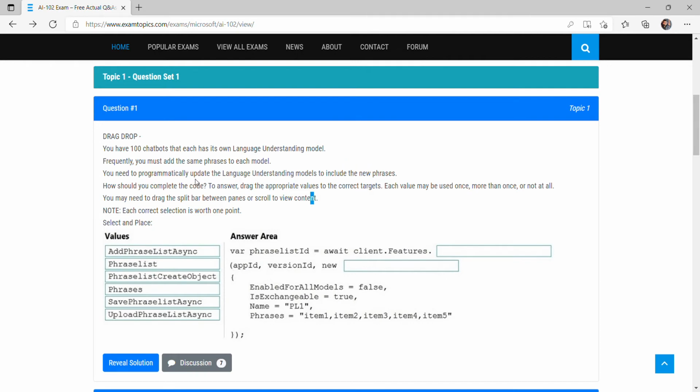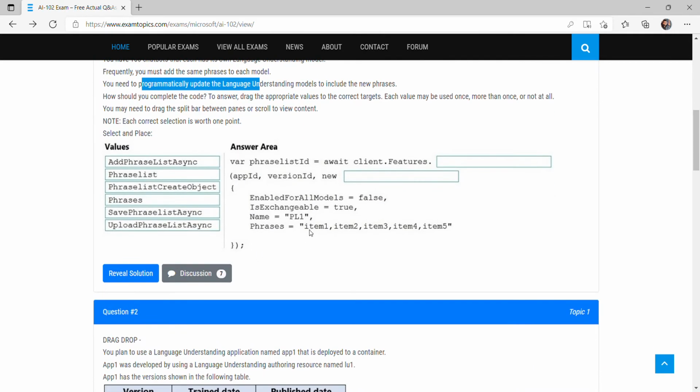So they are saying that now we have to write some program to update this language understanding model so that this model can understand some new phrases as well. Okay, how should you complete the code? Because we have to write some code. They have given some C sharp code, and here are a few options. Which option will come under which field?